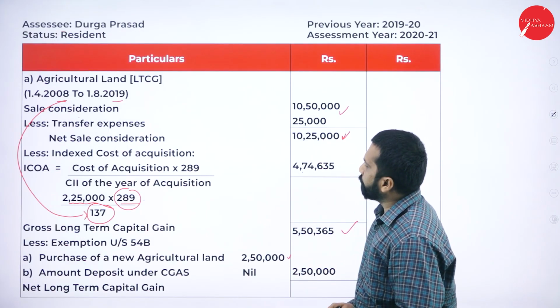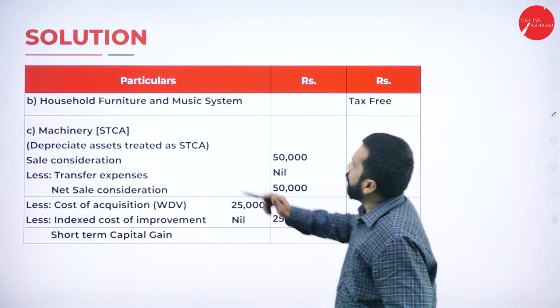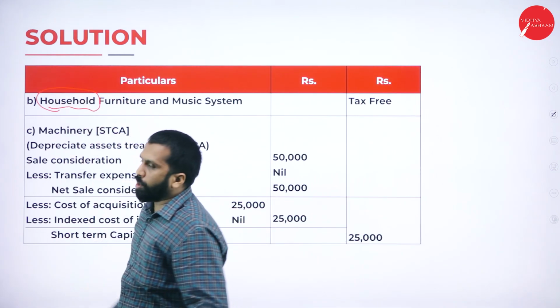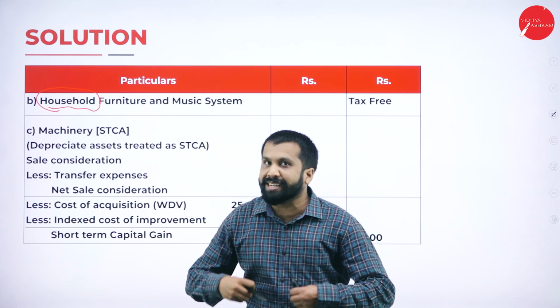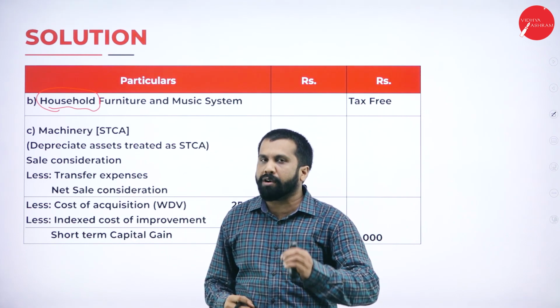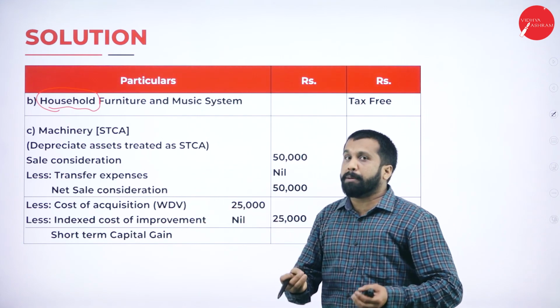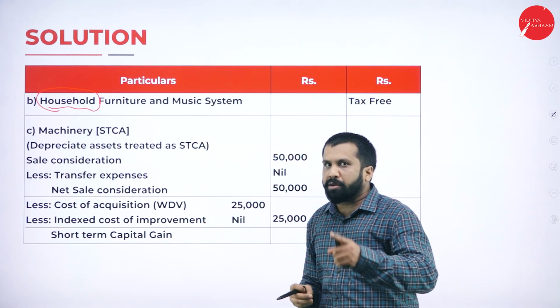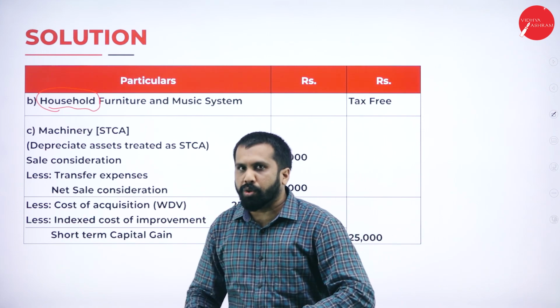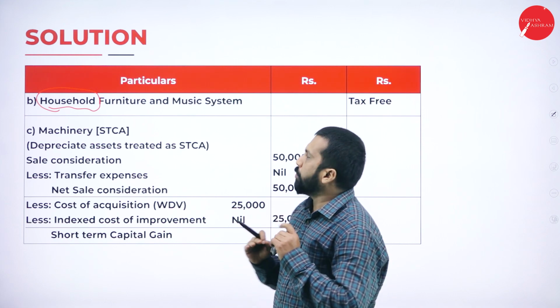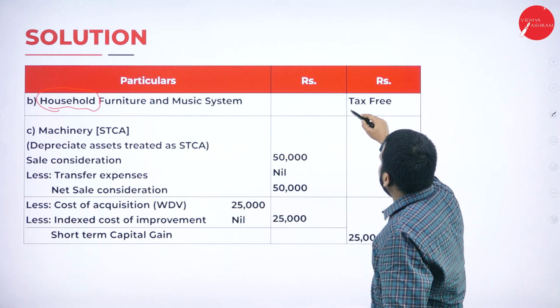For this, remember, household furniture. Household means what? Personal. You have used it for your personal purpose. Now, anything which is used for your personal purpose, will you call it a capital asset? No, we don't consider this as a capital asset. Then what should we do? We should consider it tax free.